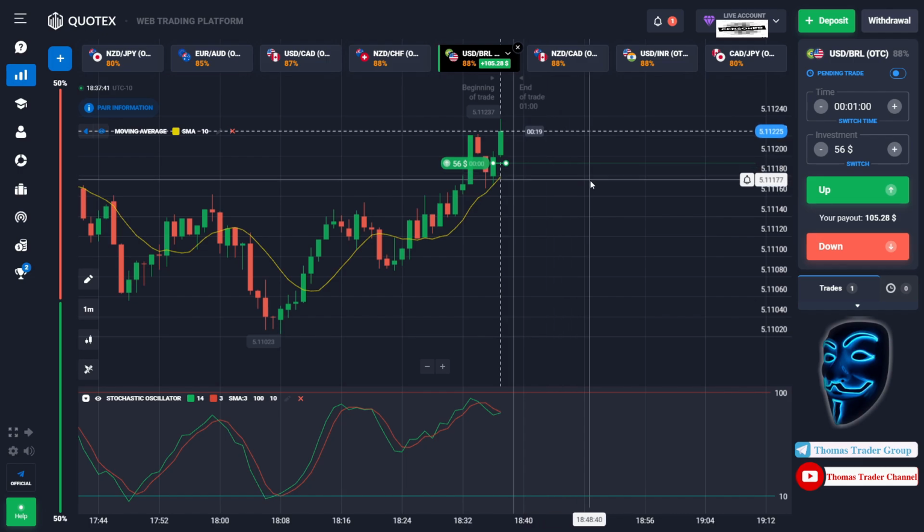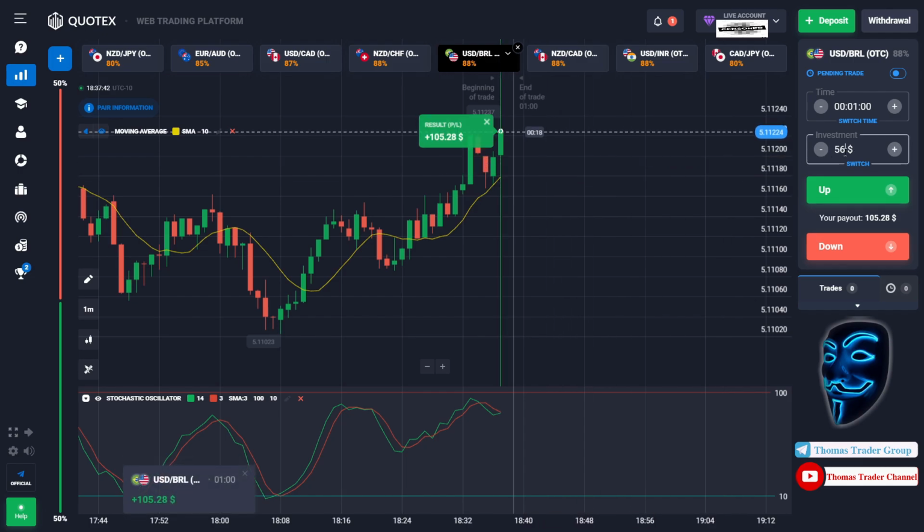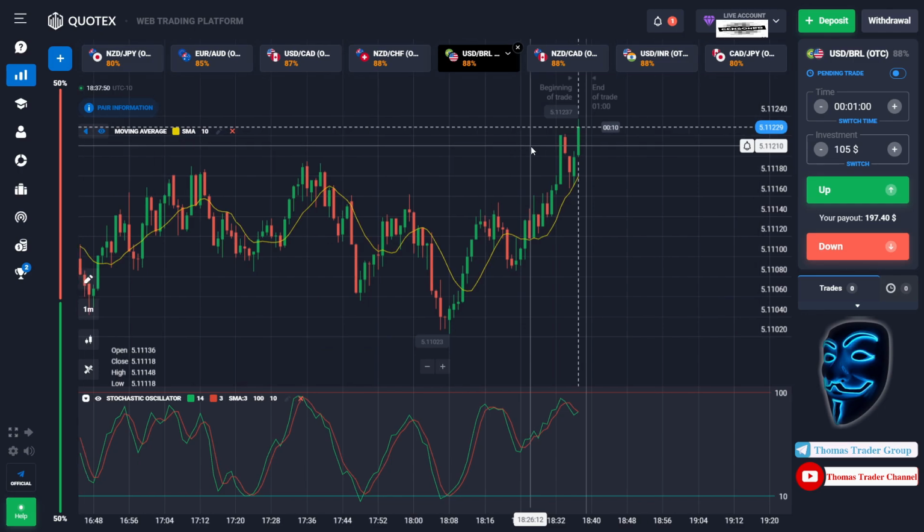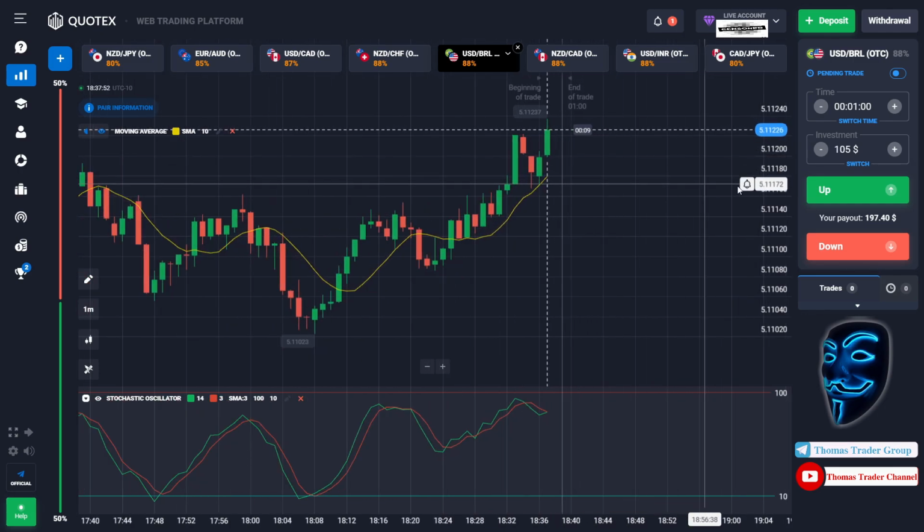We made a right prediction over here. We made a profit of $105. Let's change our investment into $105. And over here we still can open buy for 1 minute.